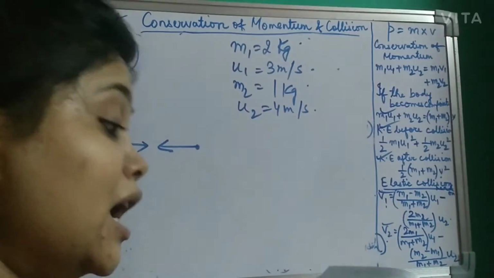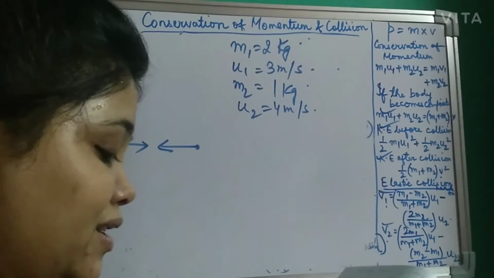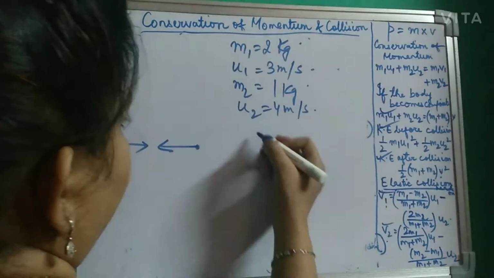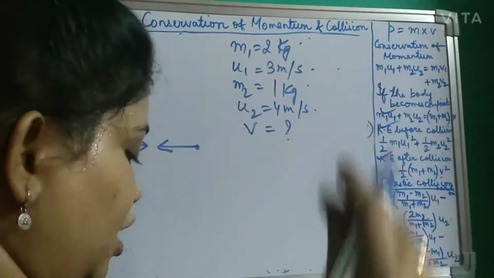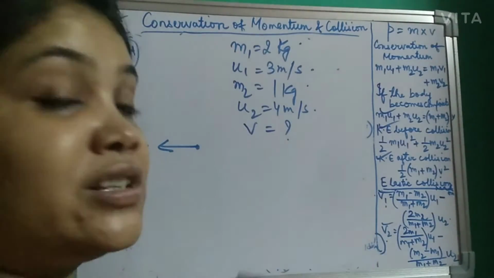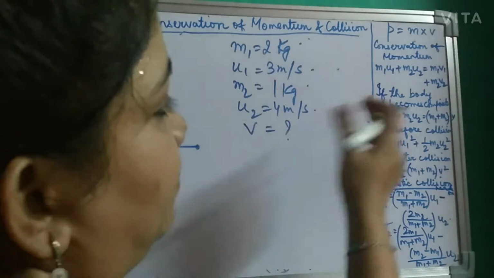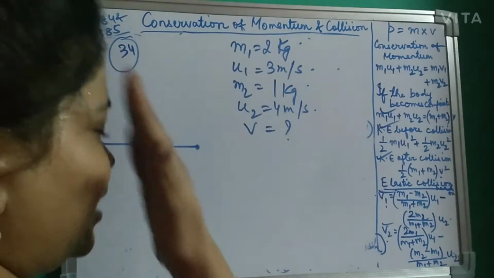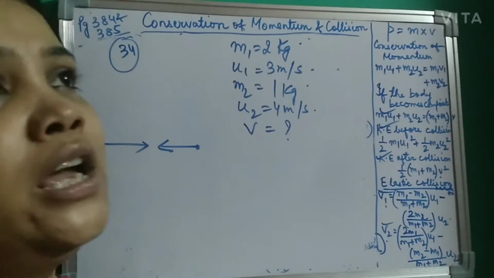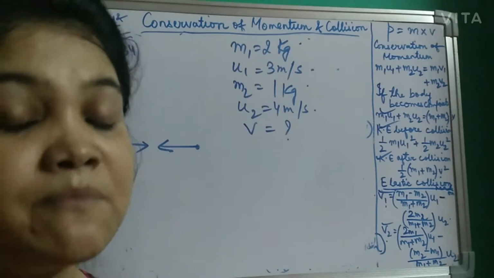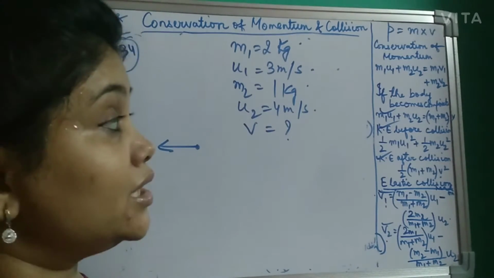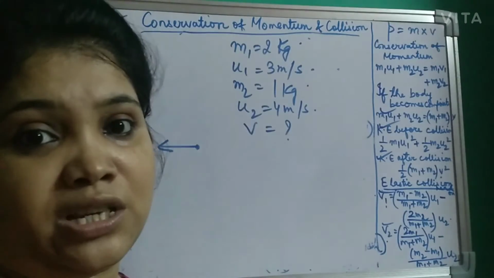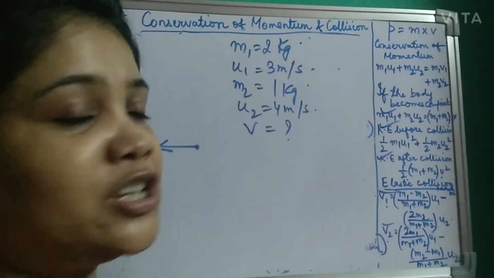What do we have to find? After collision, the two bodies are sticking together. You are asked to find the velocity of the stuck body. Obviously, we will be applying the conservation of momentum. But here, students, though the bodies are combining with each other, it is given that the bodies are moving opposite to each other.